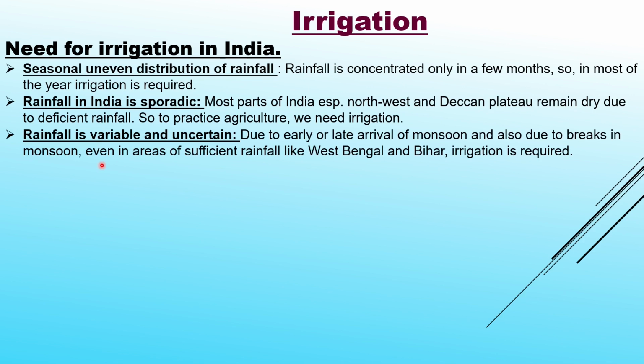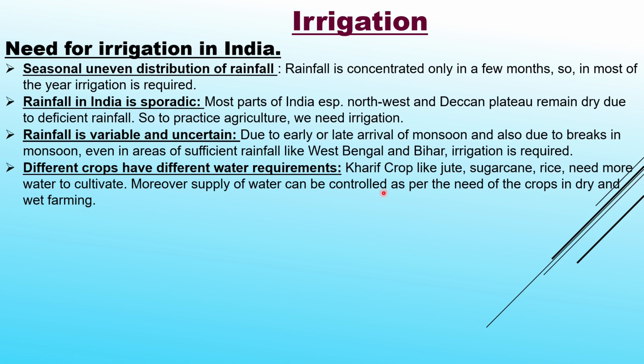Rainfall is variable and uncertain due to early and late arrival of monsoon and also due to breaks in monsoon. Even in areas of sufficient rainfall like West Bengal and Bihar, irrigation is required. Different crops have different water requirements. Kharif crops like jute, sugarcane, rice need more water to cultivate. Moreover, supply of water can be controlled as per the need of the crops in dry and wet farming.